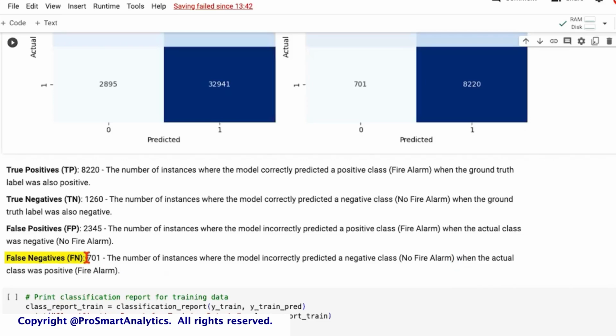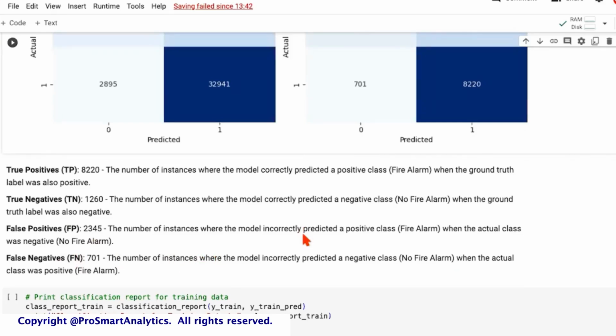False negative features in the definition of recall, which is true positive divided by true positives plus false negative. False positives feature in the definition of precision, which is true positive divided by true positives plus false positives. So if you're saying that false negatives are more critical for you because these could be hazardous, then recall becomes